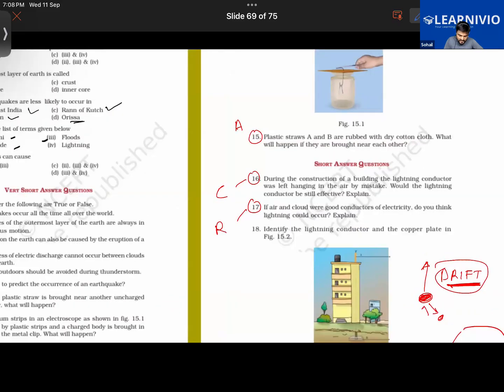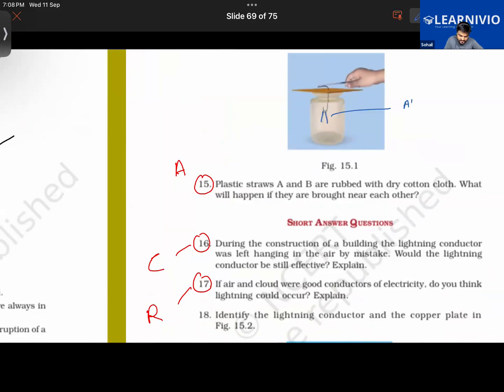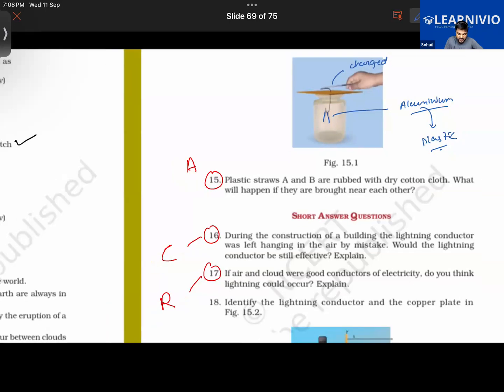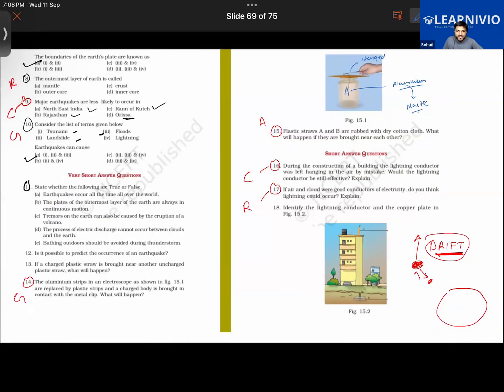Like the thing you asked here, these were the aluminum strips. They were made out of aluminum. Now what we have done is replaced them with some plastic. So now when you bring a charged body in contact with the metal strip here, will they show any movement? Will they diverge? Will they attract? Will any movement take place or not? No. Why? Because plastic is a bad conductor. It's an insulator. It's a very bad conductor. That's the reason.